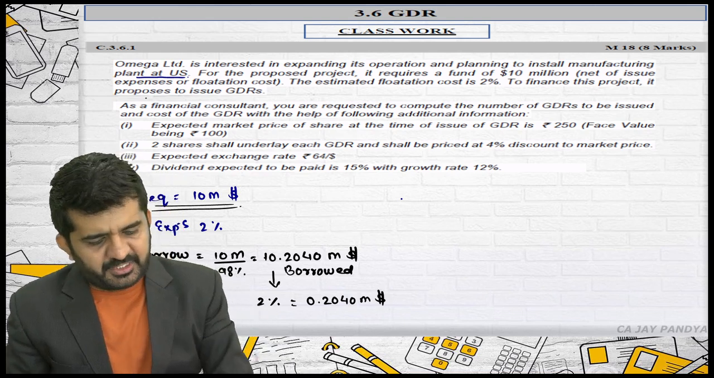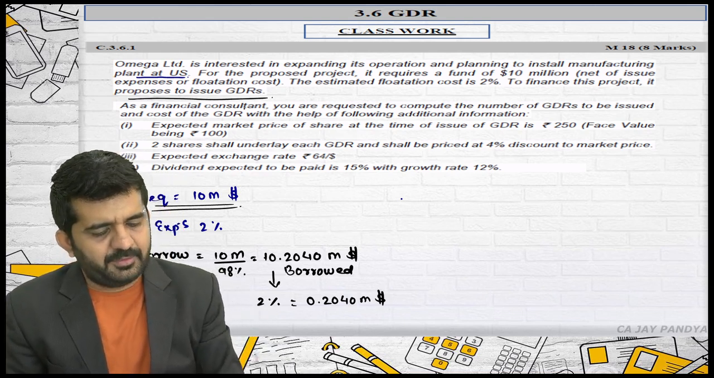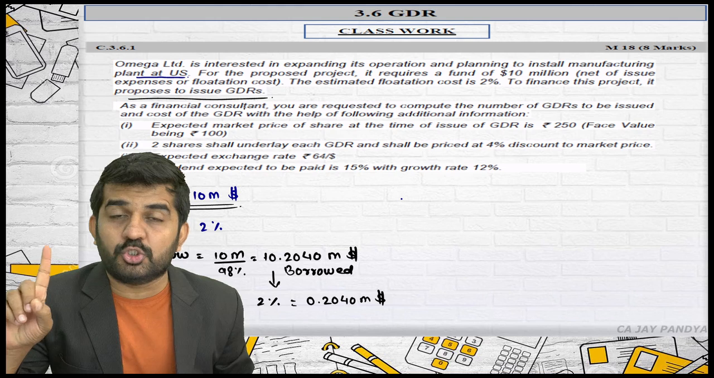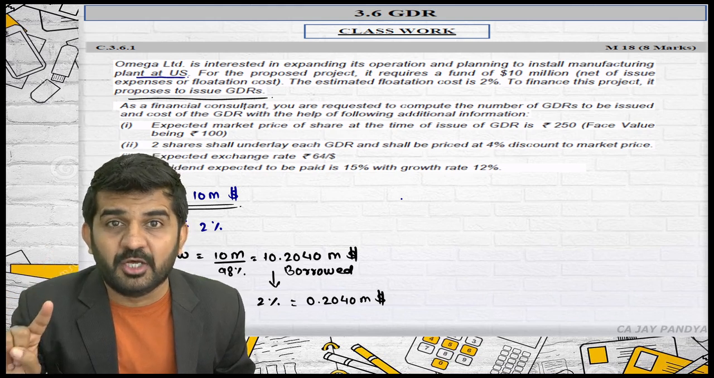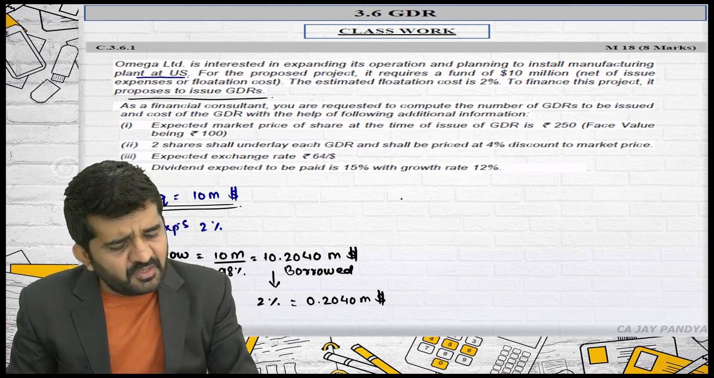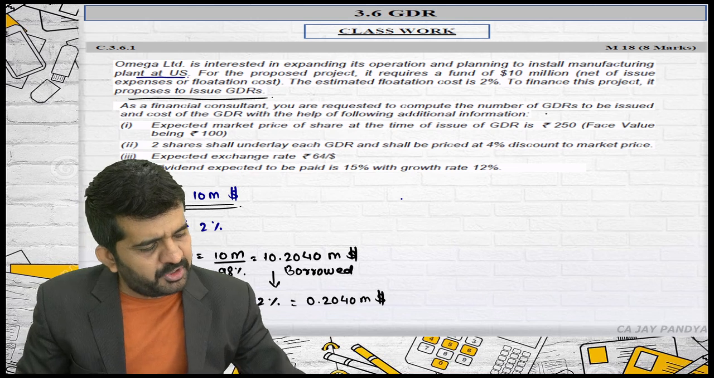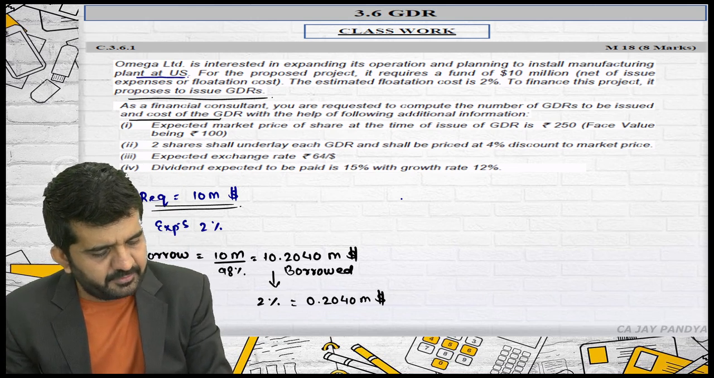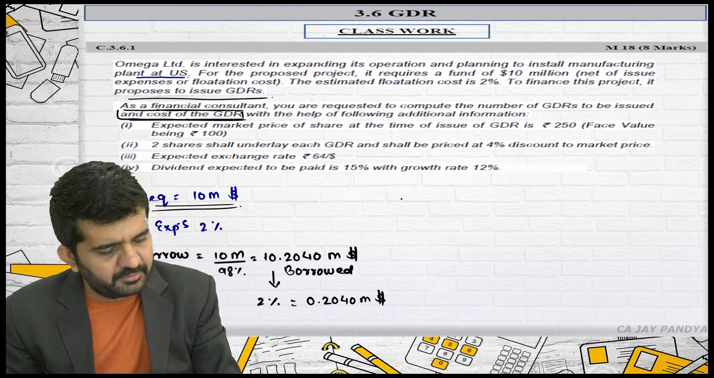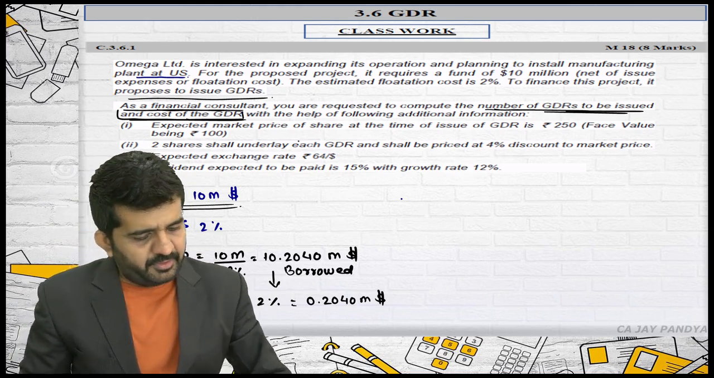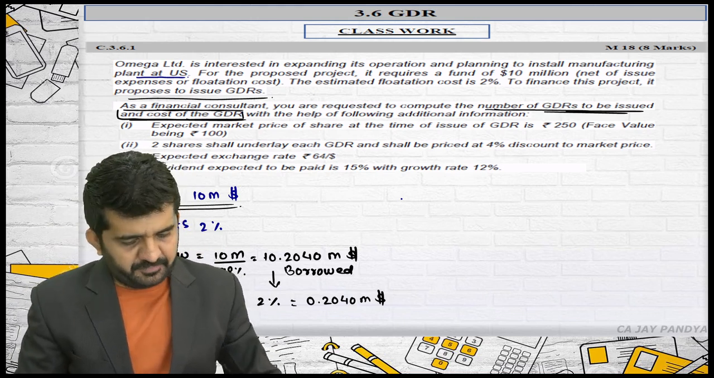To finance this project, it proposes to issue global depository receipts. Now please understand it as global depository receipts. So even if the requirement is of dollar, they are not issued in USA. They are issued outside USA. As a financial consultant, you are required to compute the number of GDR to be issued and the cost of GDR. This will be difficult. The number of GDR to be issued I can find out with the help of the following additional information.